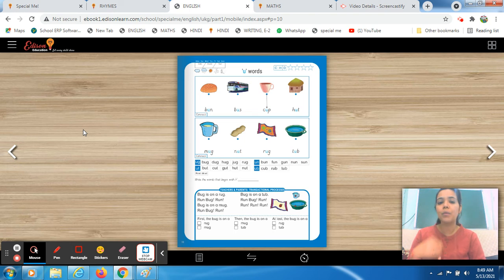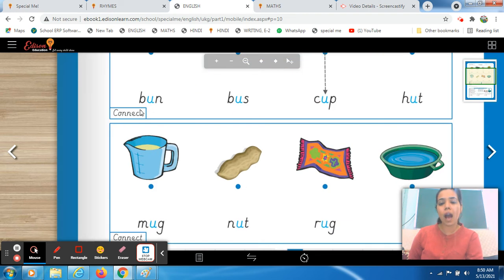We covered one worksheet in 2 days because this worksheet is divided into two halves. So on the first day I will introduce these words, and the next day we will do the writing part, and the next day we will do the sentence reading. As per that, we will also give answers to the questions. Okay, so this is the format of doing your English work. First day we are introduced to some words, and next day we practice by writing them. Another day we will do short sentence reading, and another day we will write the sentences. Now I am going to introduce you to the first half of this page.